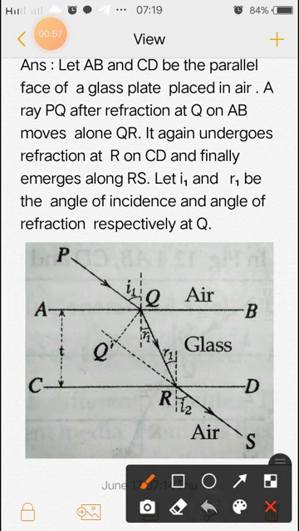This is a glass slab, and PQ is an incident ray and the emergent ray is RS. So you have to show that these rays PQ and RS are parallel. Okay, you have to show this or you have to prove this.